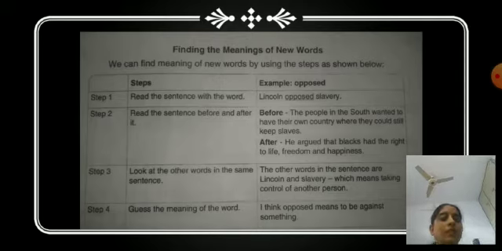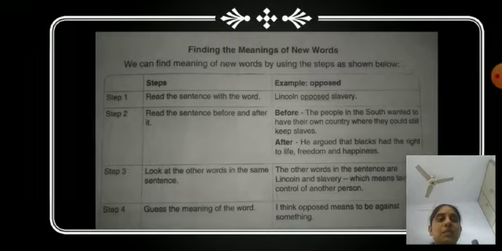This is the fourth and last step. I think opposed means to be against something, right? This way you will try to find the meanings of new words while you are reading the passage. I hope the first step is clear to you, that is, how you can find the meaning of difficult words.